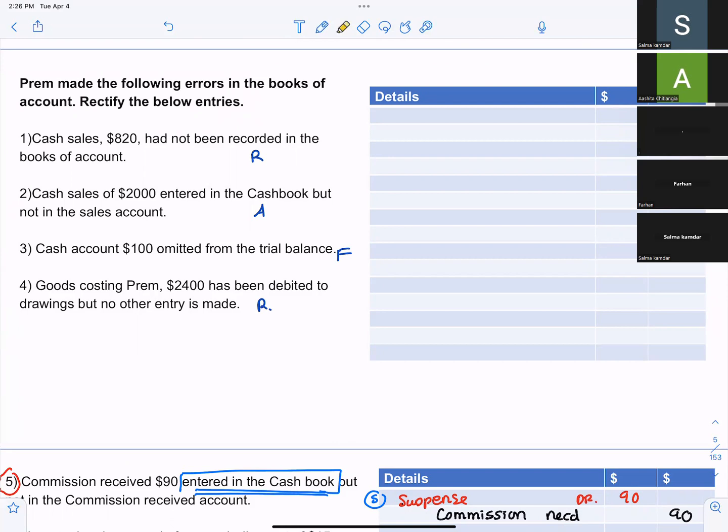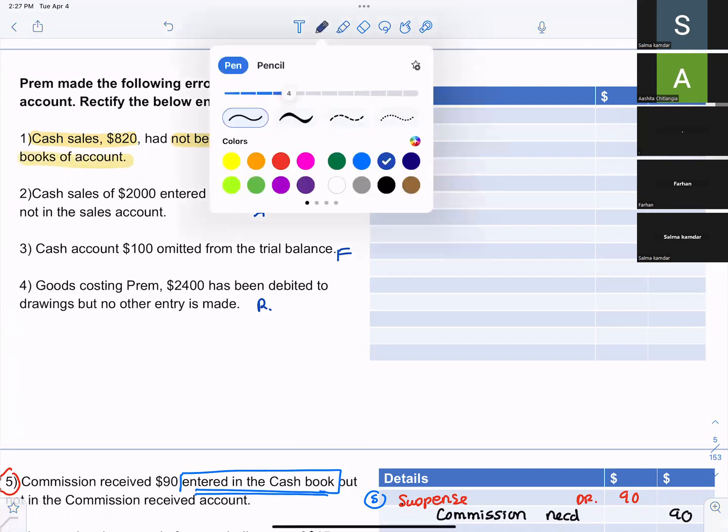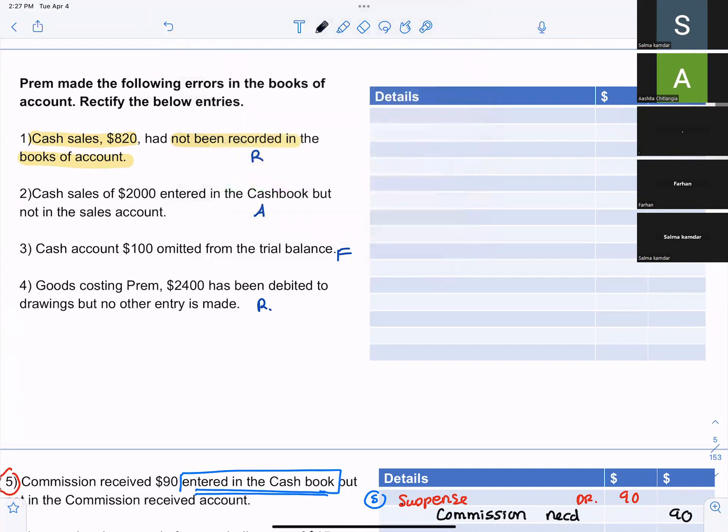Cash sales of 820 had not been recorded in the books of account. First tell me the name of the error. Okay, this will be partial omission, I think. Had not been recorded. Which is the error?